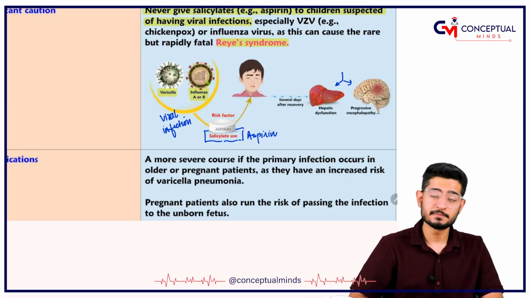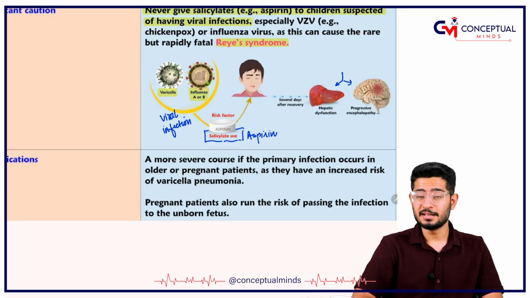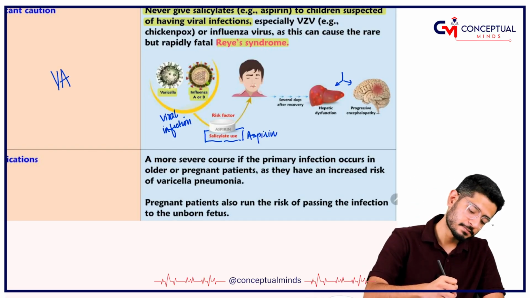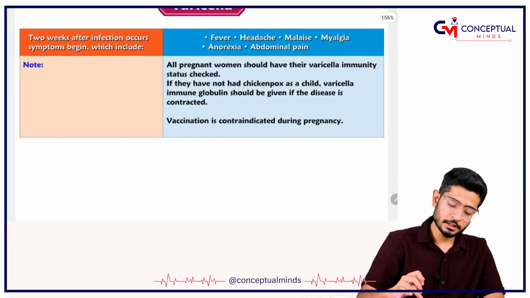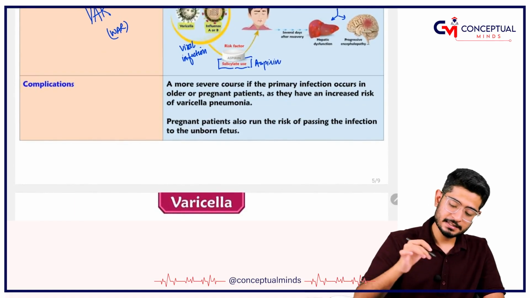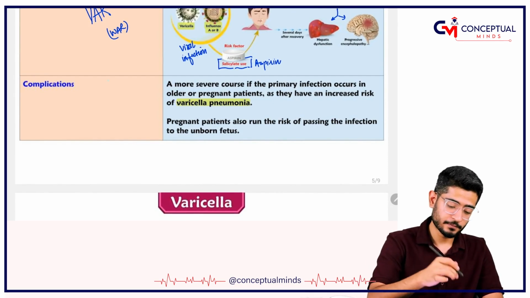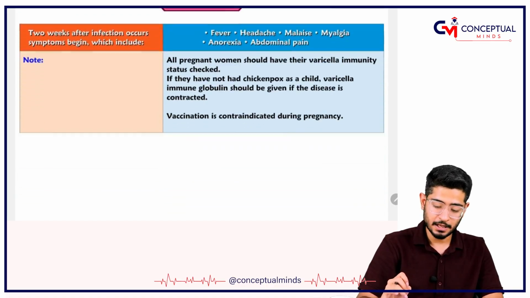So Reye's syndrome is because of the aspirin which is given in viral infections. In viral infection, if you give aspirin, you will have Reye's syndrome. Now what are the complications which can occur? Varicella can have a very severe course, and varicella can have pneumonia. So PARV: V for varicella, P for pneumonia, this can happen.